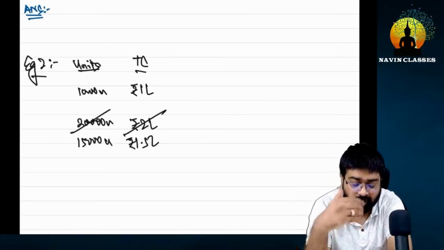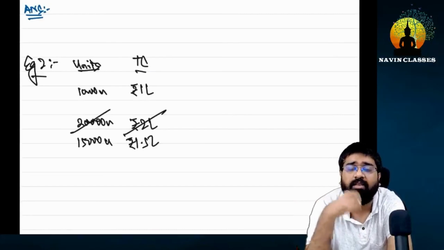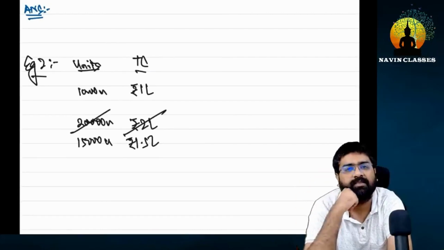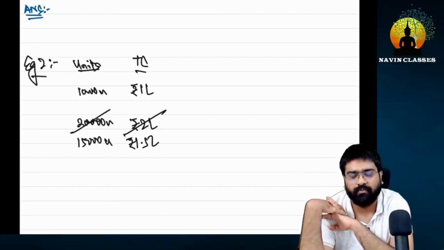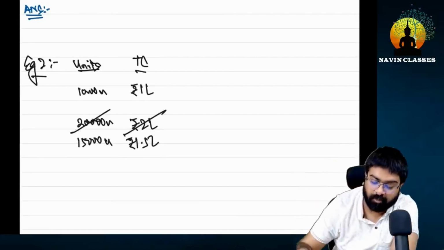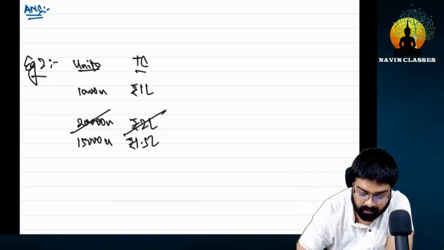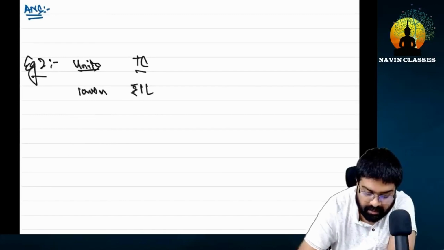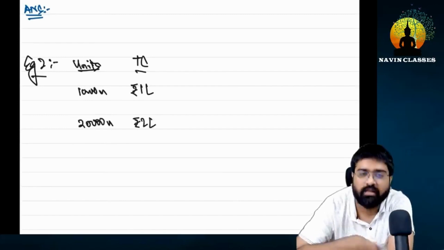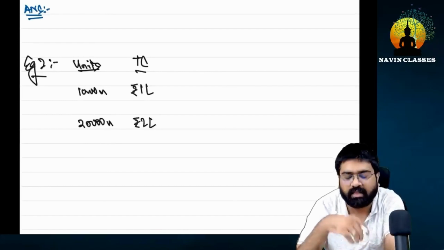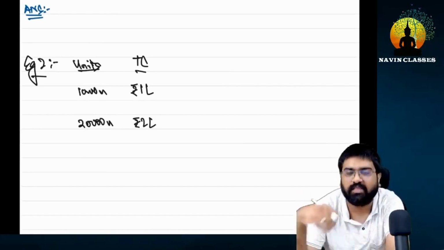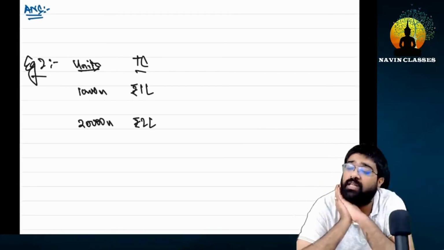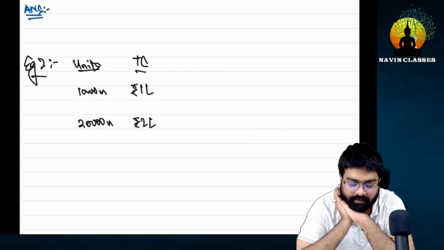If the units are increasing by 50%, then the cost is also increasing by 50%. And as you all know, this concept is called same proportion. Is the meaning of same proportion clear? Since I gave a simple example of the double, it automatically became clear without any calculation. But if I make it a little odd, like 1,80,000 on 18,000, something else on 22,000 or on 1 lakh, it will be difficult for you to calculate the proportion. Tell me yes or no.